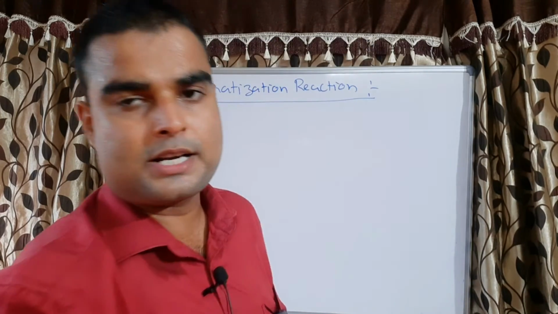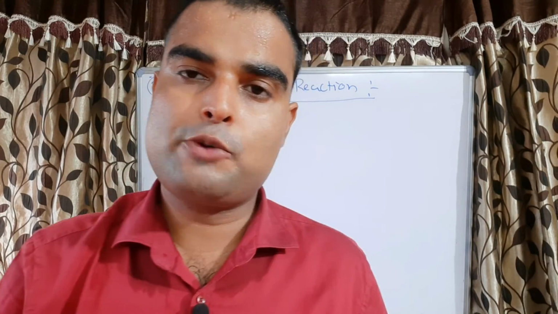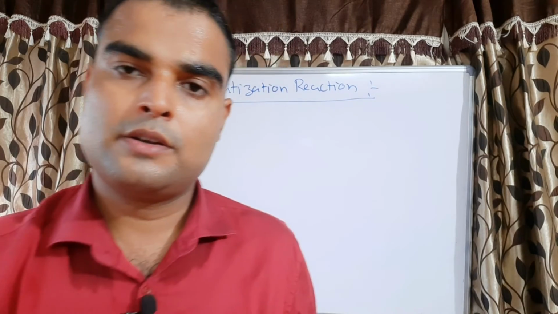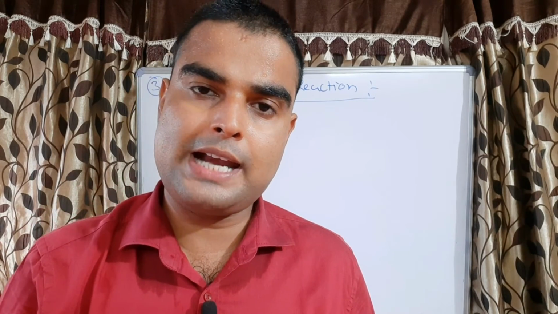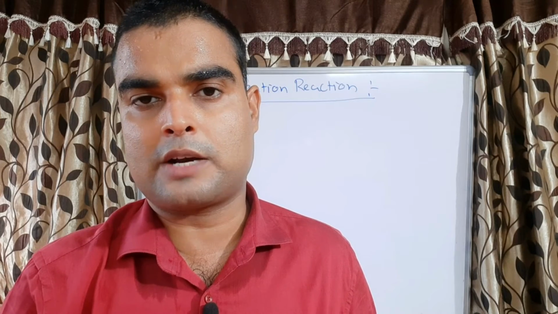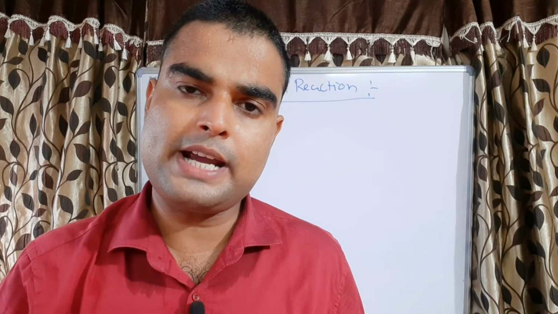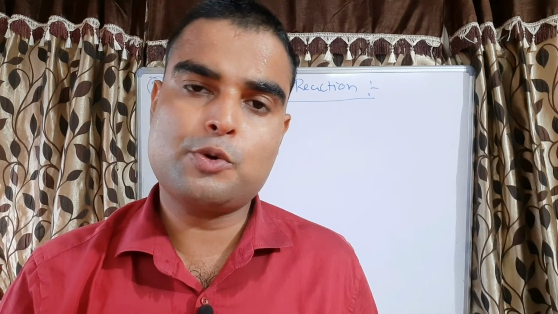First you should know what aromatization is. Aromatization is the process for converting aliphatic saturated hydrocarbon into aromatic hydrocarbon. Now how to convert?